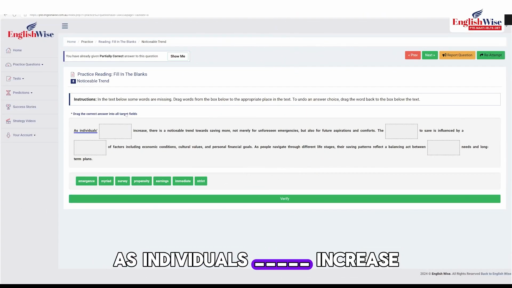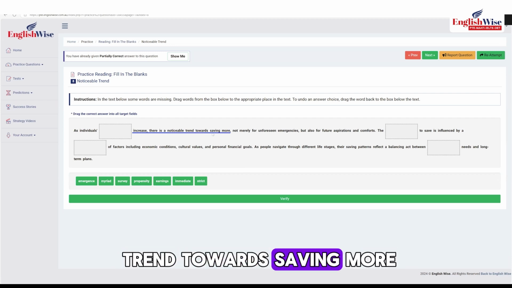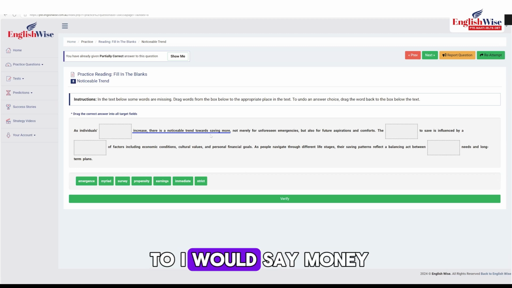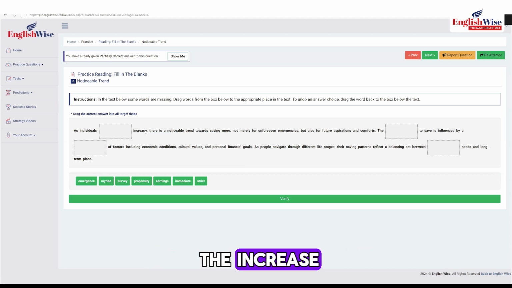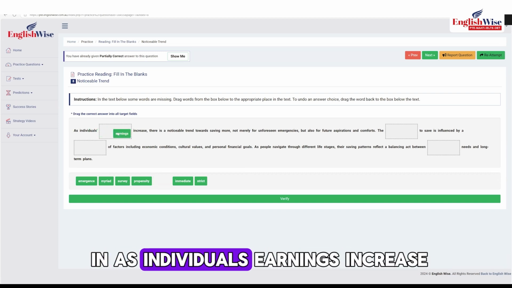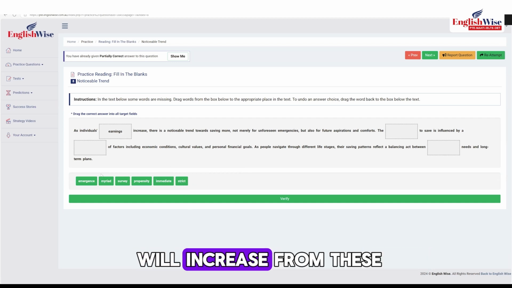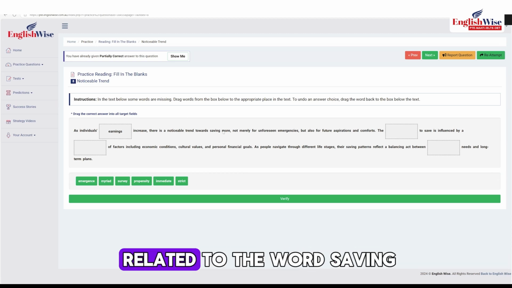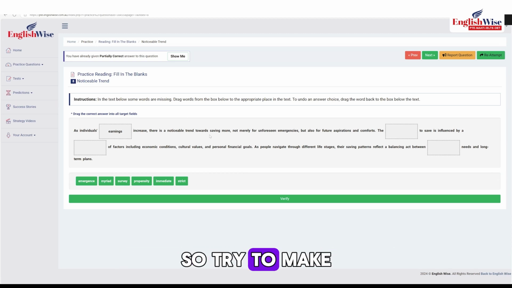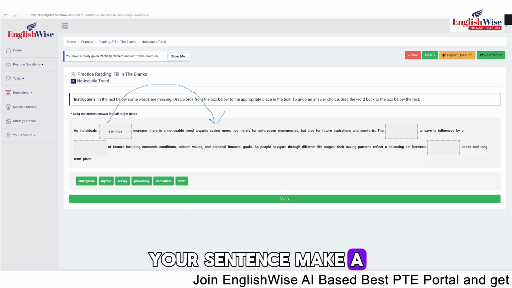As individuals dash increase, there is a noticeable trend towards saving more. So saving is related to, I would say, money. Let's see the options. Emergence, myriad. So what can be the increase? Definitely we need a noun here. Let's say, so as individuals' earnings increase. What is increasing? I don't think anything will increase from these. So earnings will increase. And earnings is also related to the word saving. So try to make a connection of the words so that your sentence makes good sense.